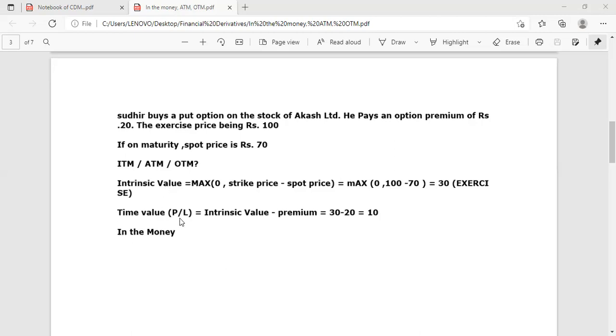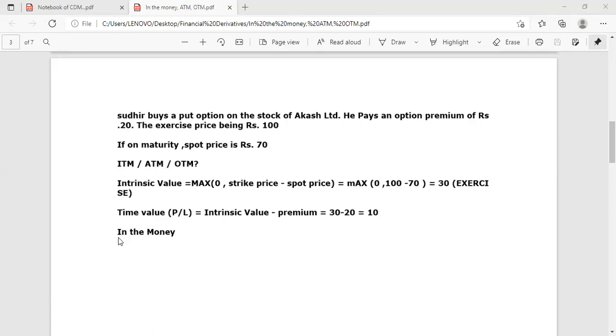Profit or loss, that is time value. Time value is equal to intrinsic value minus premium. 30 minus 20, that is 10. Intrinsic value is 30 and the premium paid upfront at the time of entering into the put option contract is 10 rupees. Net profit is 10 rupees. So this is in the money. Positive time value of money, time value or profit net payoff is always in the money.